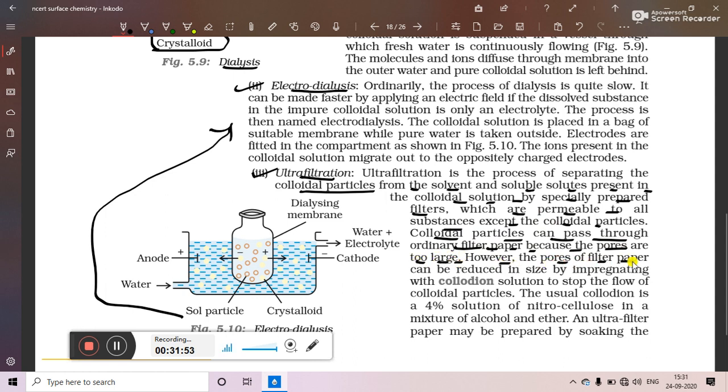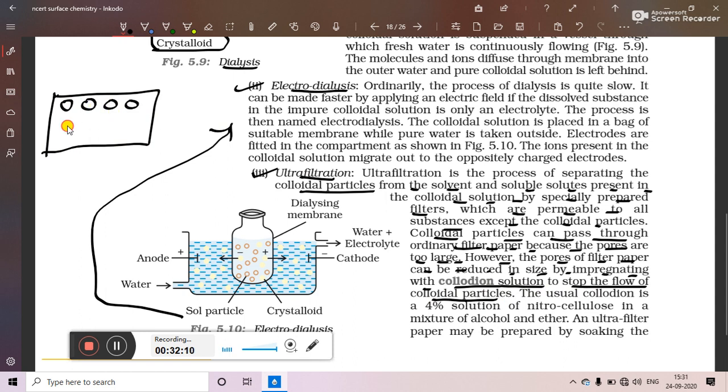However, the pores of filter paper can be reduced in size by impregnating with colloidal solution to stop the flow of colloidal particles. So what can we do? We can take an ordinary filter paper and decrease its pore size. How can we decrease its pore size? Put this ordinary filter paper in the solution known as collodion.